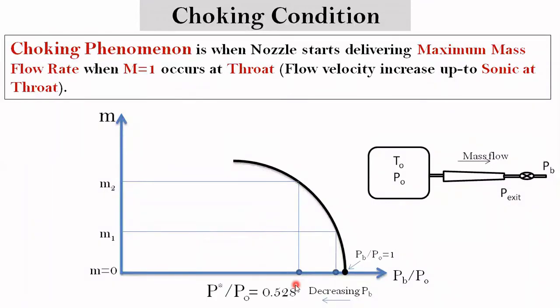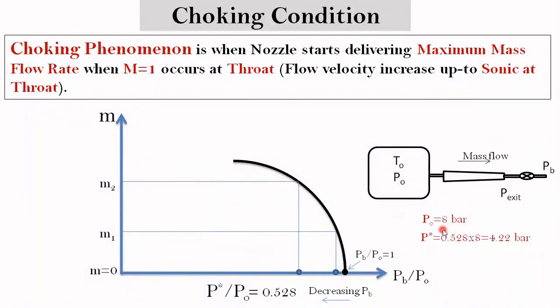Now let us consider, we know the critical pressure to stagnation pressure ratio is 0.528. So we can calculate the critical pressure for a given stagnation pressure. For example, if we have stagnation pressure at 8 bar, then we can easily calculate the critical pressure by multiplying with 0.528.